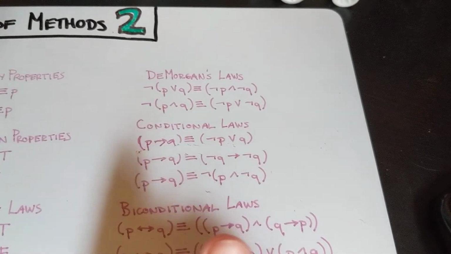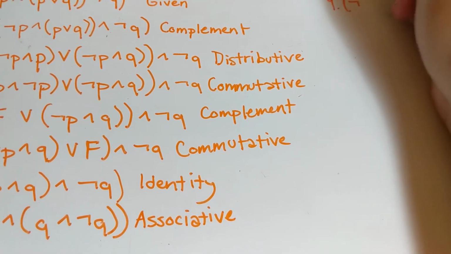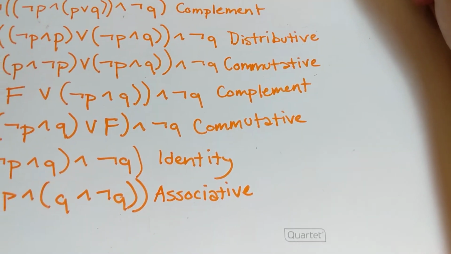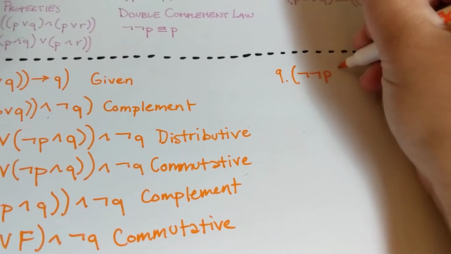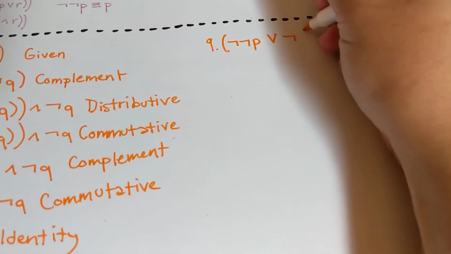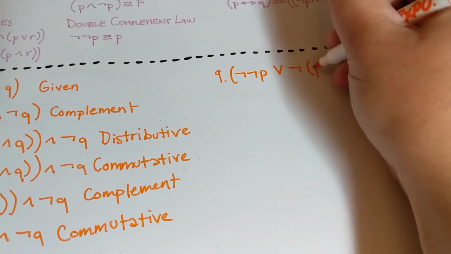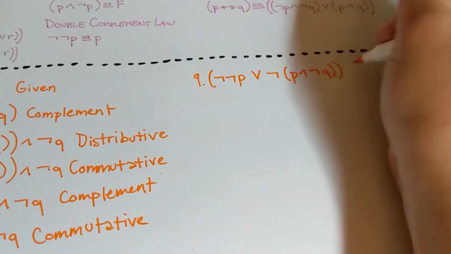So we're going to have not P or not P and not Q, right?